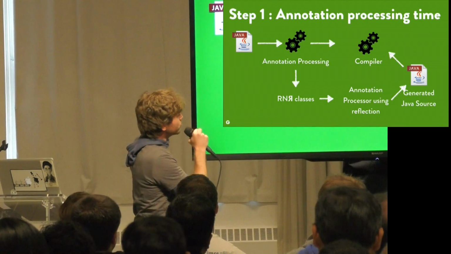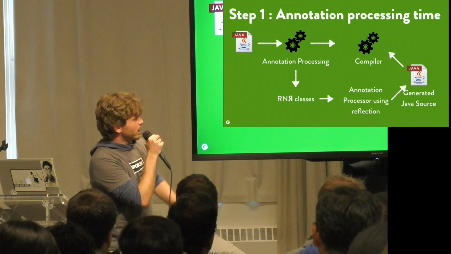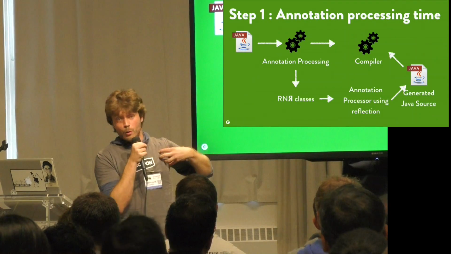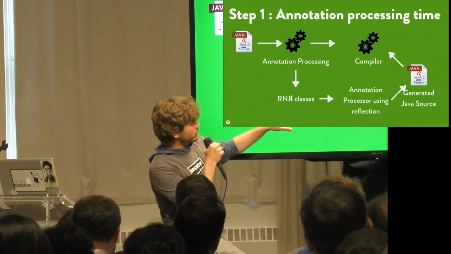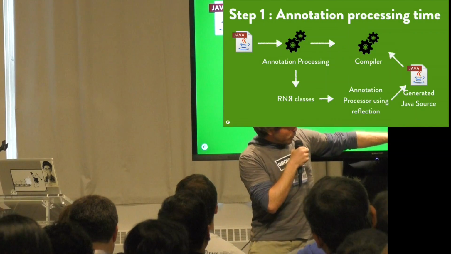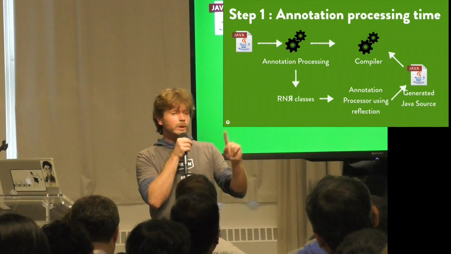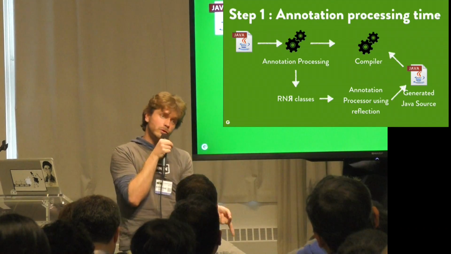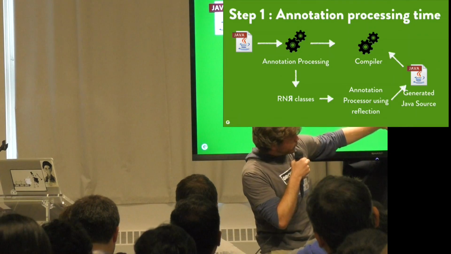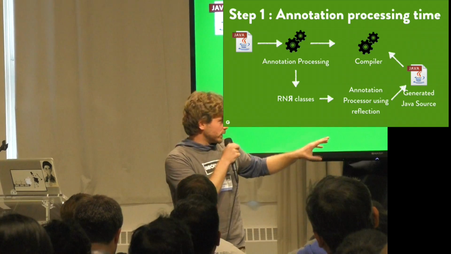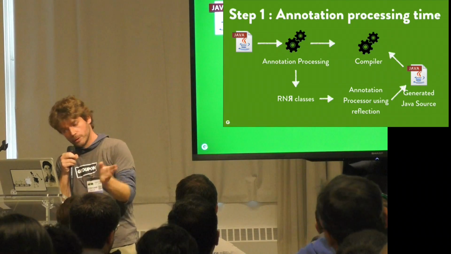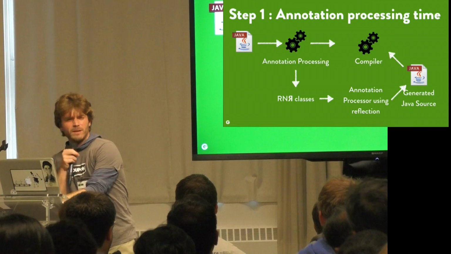So the first step is, during annotation processing time, to create the RNR classes. We are going to take an annotation processor of our own from our library and create those RNR classes. Then, once this is done, as a developer, you could create an annotation processor that uses the reflection API instead of the annotation processing API, which is difficult to handle. So once we get that, we can go on with the normal cycle of annotation processing and generate Java source code, pass it to the compiler, and it will get compiled as well as your original source code and produce a class file. Is that clear?